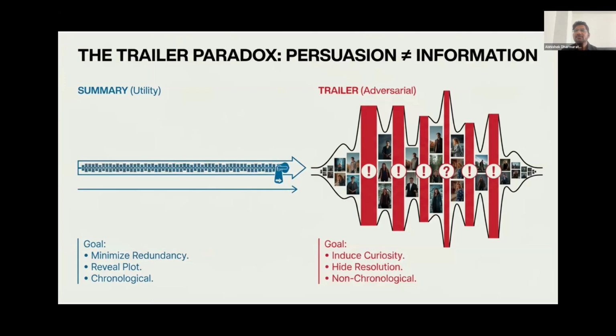On the other hand, a trailer is an adversarial and highly persuasive piece of art. The core goal of a trailer is to actively induce curiosity in the viewer, which ironically requires the editor to purposefully hide the resolution of the story and intentionally present shots completely out of chronological order to build suspense.